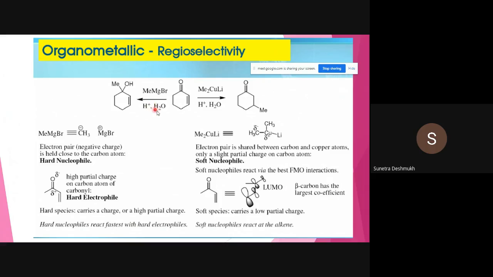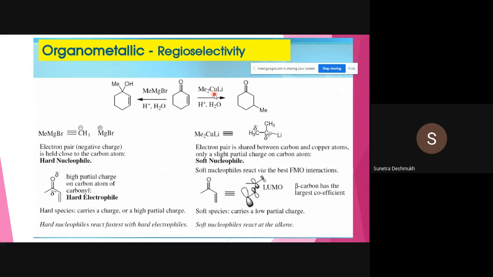So again, summarization of this thing: methyl magnesium bromide in presence of alcohol and organocuprates. See here, organocuprates means copper is also present and methyl group is also present.